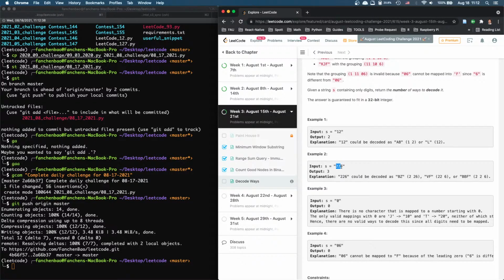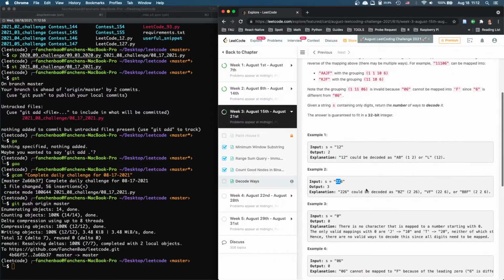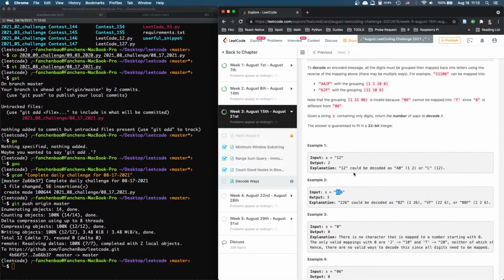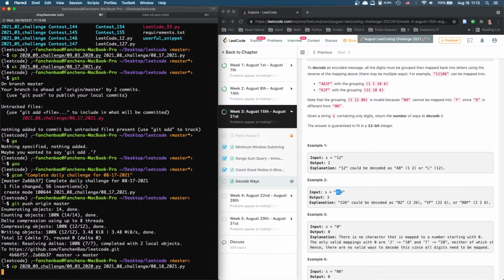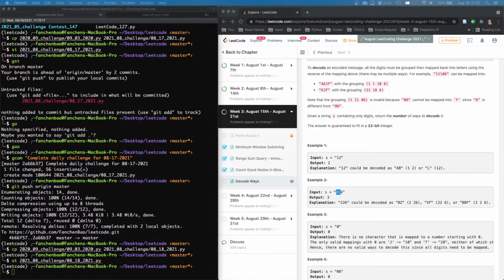And then we do 22, and then 6 is 1 way. We can do top down with memoization. And since the length is 100, it would be easier to use indices. Yeah, it'll be easier to use indices. I can try both ways. I think top down will be easier to write. And we can surely leverage the LRU cache, so I don't have to memoize ourselves.